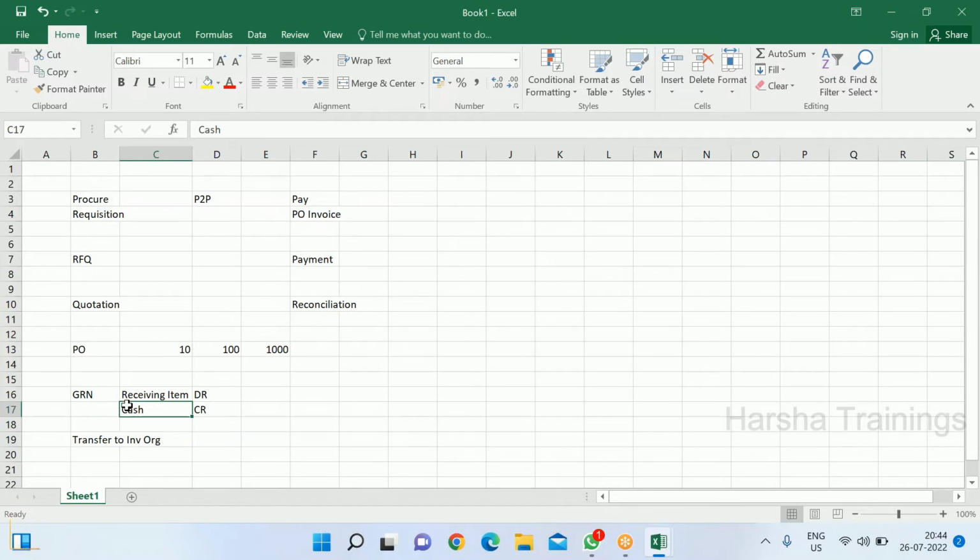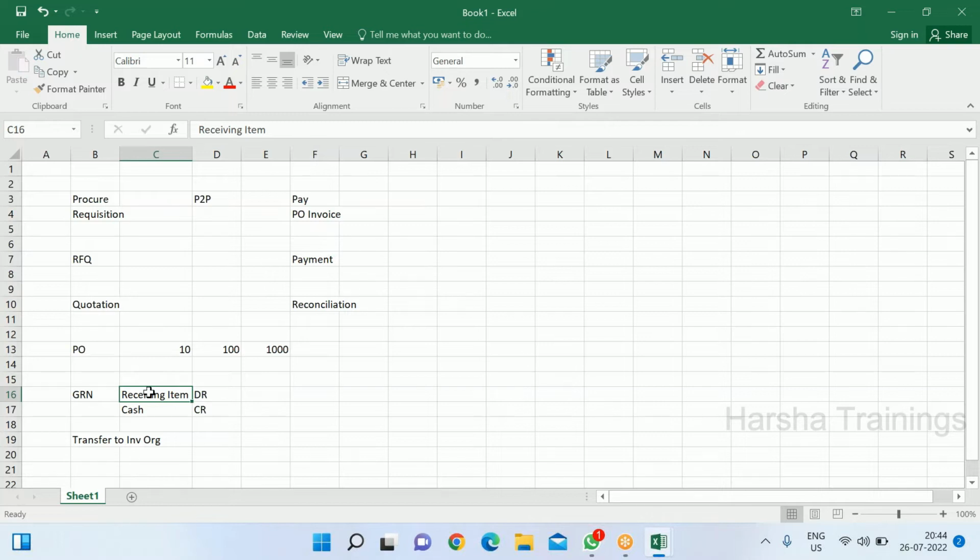So cash, can I keep this cash as credit? No. Okay. So what needs to be credit then, Shiva? Inventory account. So this is the inventory account, right? Receiving item is the items you have received. So if you book the inventory account, then receiving item debit, inventory credit.